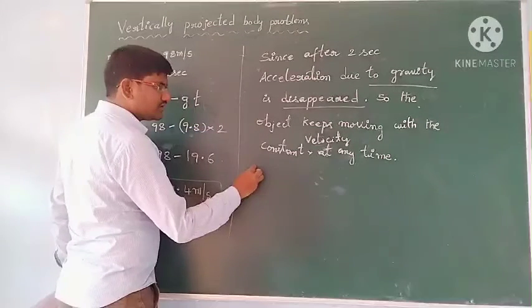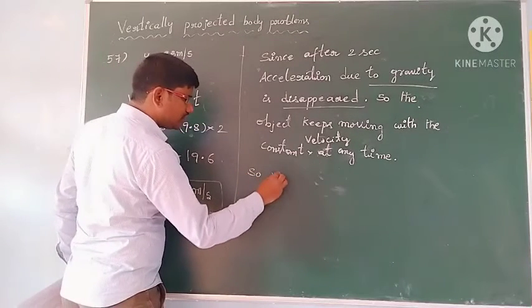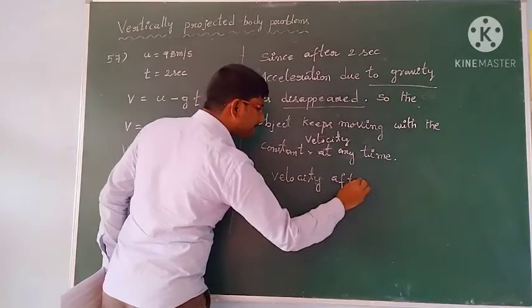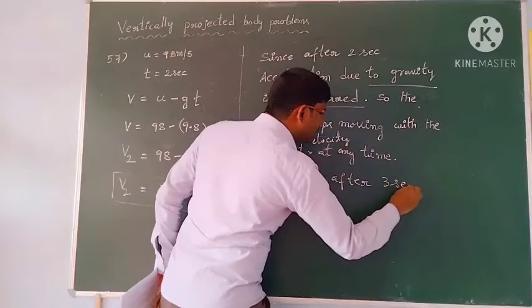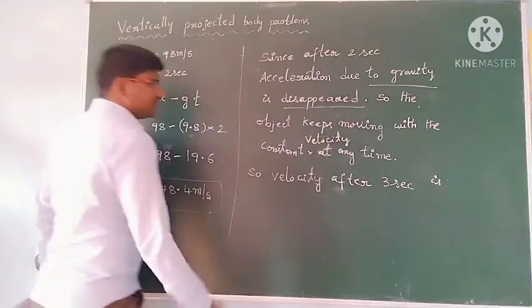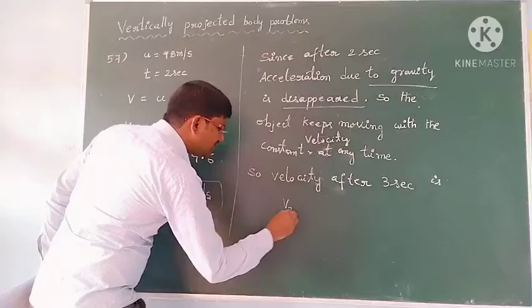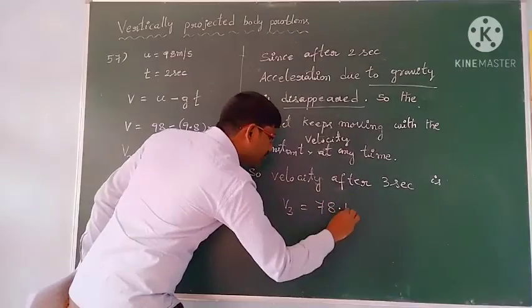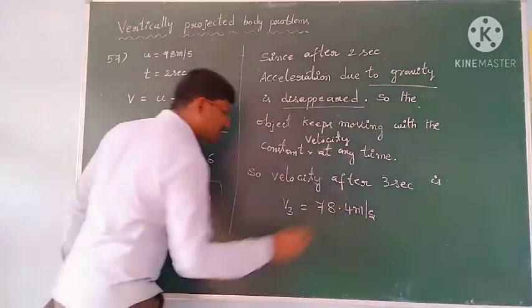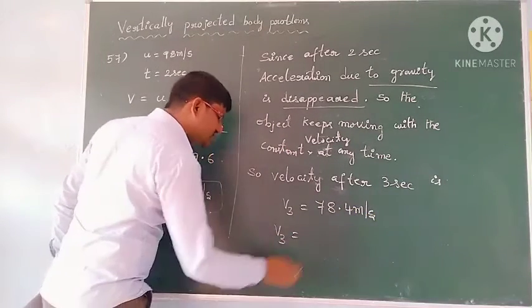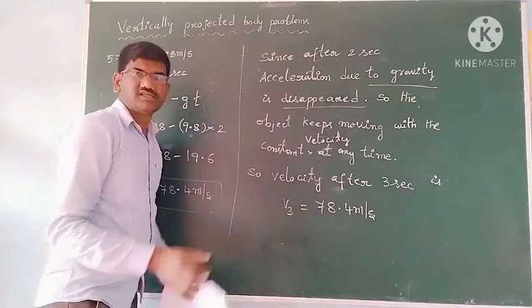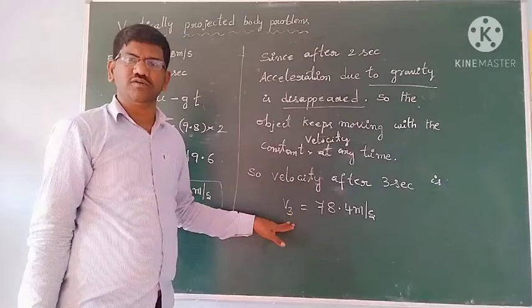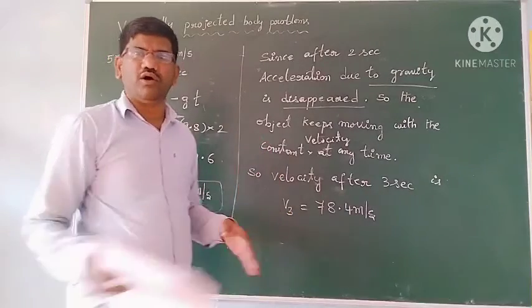So velocity after 3 seconds is v3, that is equal to velocity after 2 seconds only. Velocity after 2 seconds is 78.4 meters per second. This remains constant. This v3 is constant. Velocity after 5 seconds if they ask also, this is only the value. Velocity after 10 seconds also they ask you, this is only the value, because it keeps moving with a constant velocity.